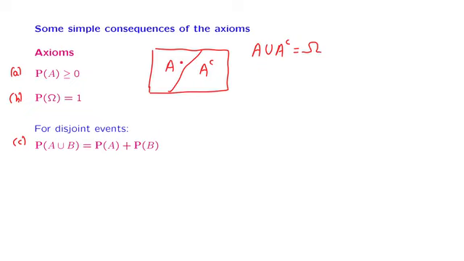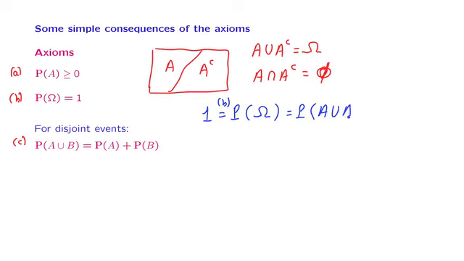On the other hand, if an element belongs to a set A, it does not belong to its complement, so the intersection of a set with its complement is the empty set. Now we argue as follows. We have that the probability of the entire sample space is equal to 1. This is true by our second axiom. Now the sample space, as we just discussed, can be written as the union of an event and the complement of that event. This is just a set theoretic relation.